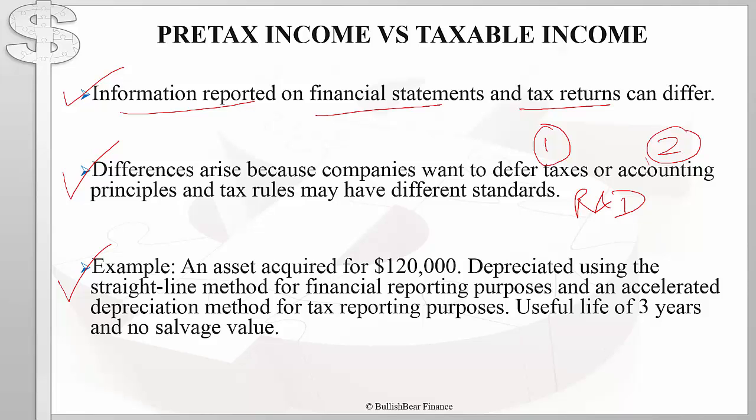Now right away we can tell that a company might be using the straight line method for financial reporting purposes and an accelerated depreciation method for tax reporting purposes to minimize the amount of income reported on its tax return, whereas reporting a higher income on its financial statements. Let's look at how this works in practice.